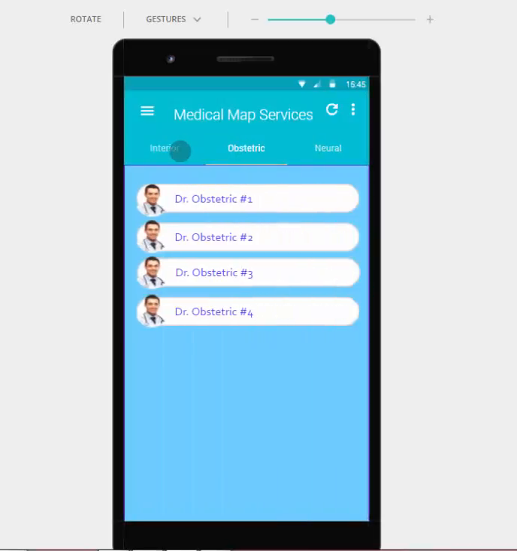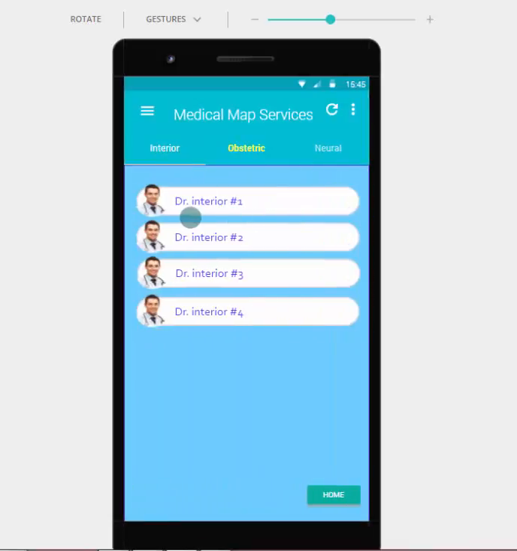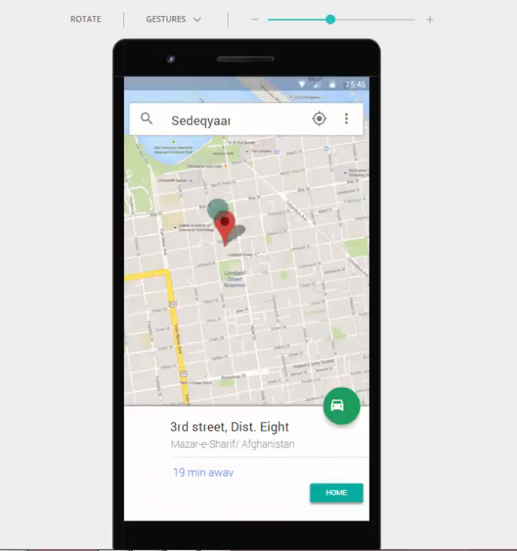For example, when we want to see doctor interior number one, or someone else, we put it here by the name, for example Dr. Samim, Dr. Samad, or someone else. When we click on the name, we find the address on the Google map, or a map we provide.